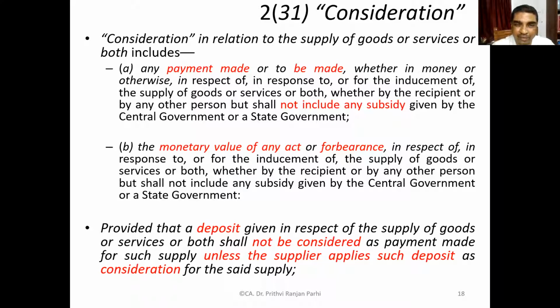Point B, that means consideration also includes the monetary value of any act or forbearance in respect of, or in response to, or for the inducement of the supply of goods or services, or both, whether by the recipient or by any other person, but shall not include any subsidy given by central government or state government.